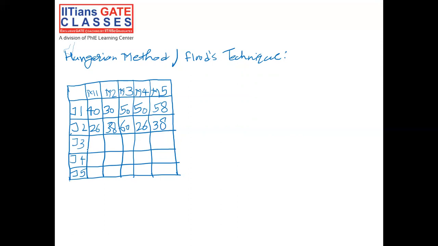Similarly, for job 3, it is 40, then 34, then 28, then 24, then 30. For job 4, it is 28, then 40, then 40, then 32, and 48, and 28, and 32, and 38,